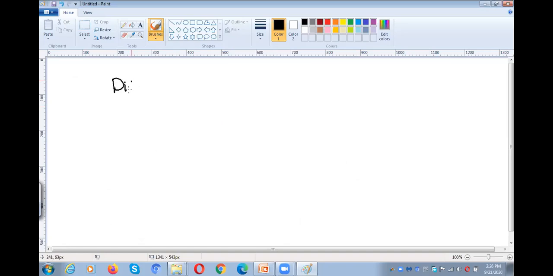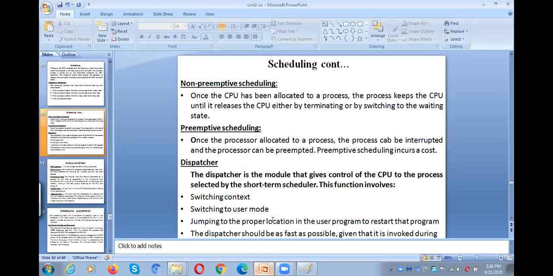And the next one is the dispatcher. What is a dispatcher? The dispatcher is responsible for scheduling the CPU to the process. Okay, so you might read these topics now.